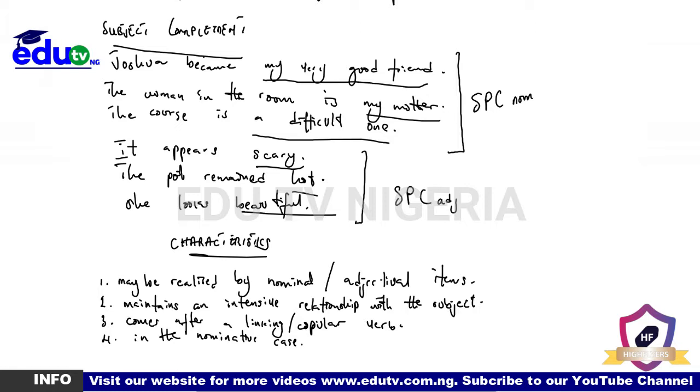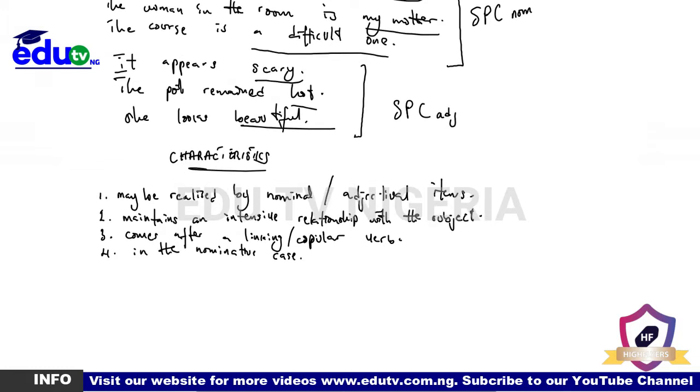And then let's go up a bit. Now, of course, like I already told you that the predicator determines a whole lot of items that should come after it. So its presence, whether it will be present or not, its presence is determined by the verb or predicator. Its presence is determined by the verb. So that's all about the subject complement.